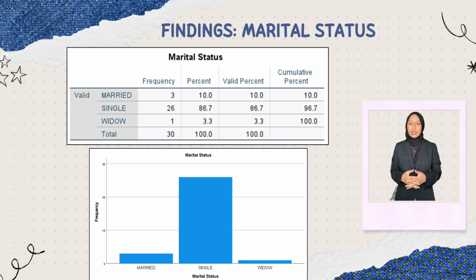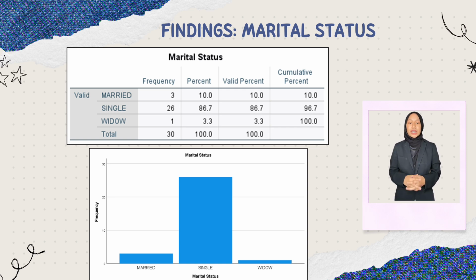Next, for marital status, there are 3 married respondents, making up 10% of the total sample. Then, 26 respondents are single, constituting 86.7% of the total sample, and 1 widow respondent, making up 3.3% of the total sample. The data reveals a significant concentration of respondents who are single, comprising 86.7% of the sample.